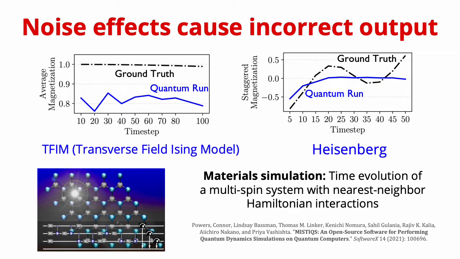The two figures here show the output of the two quantum material simulation algorithms, TFIM and Heisenberg. They output the time evolution of the magnetization of a four-spin physical system with nearest neighbor Hamiltonian interaction components. These are key applications that help study the complex interactions of quantum mechanical particles. The ground truth here is determined by running ideal quantum simulations classically for these smaller size problems. As the figures show, when the algorithms are run on actual quantum computers, the output is very different from the ground truth, and this is because of the high noise levels on quantum computers.